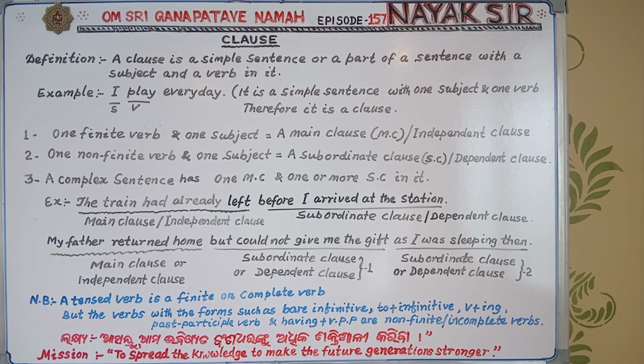Number 2: one non-finite verb and one subject makes a clause also, but as there is one non-finite verb, it is coming under a subordinate clause because a non-finite verb makes the clause dependent. So that is a dependent clause or a subordinate clause. In short, we say it is SC.